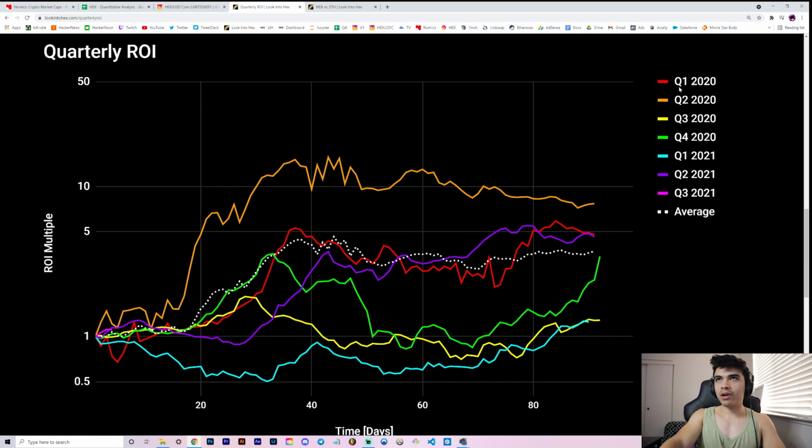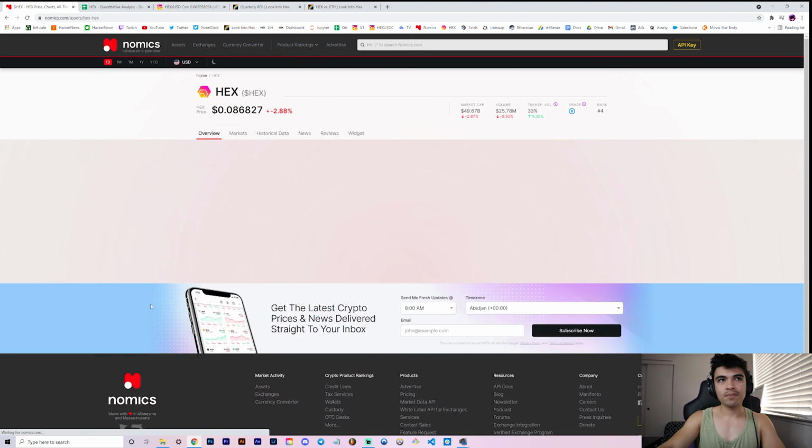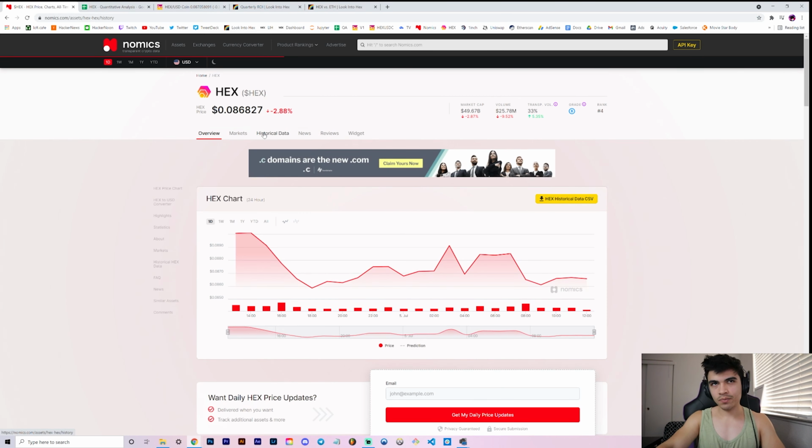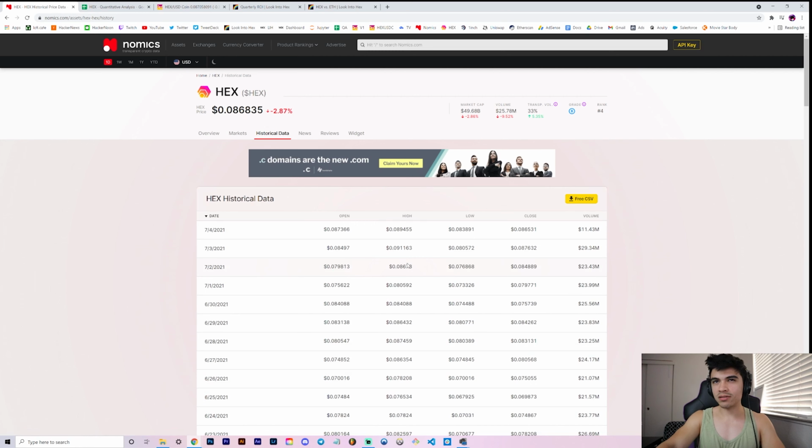A point I want to bring up, because I had mentioned, right, that last quarter was the second most profitable quarter to date, and notice how it actually dipped on that last day. Reason being is because Nomics actually updates their data once on the daily close, and then the next day they update it again to make sure they got all the right data.